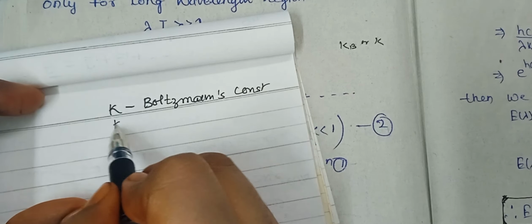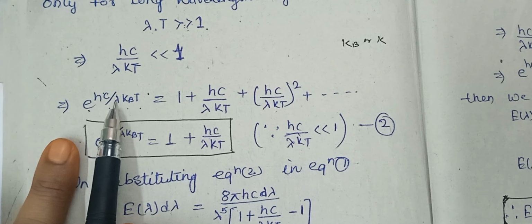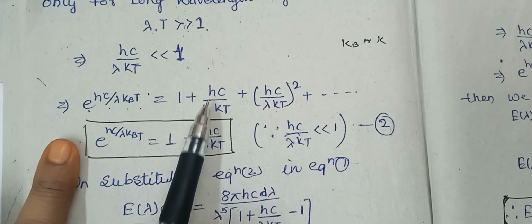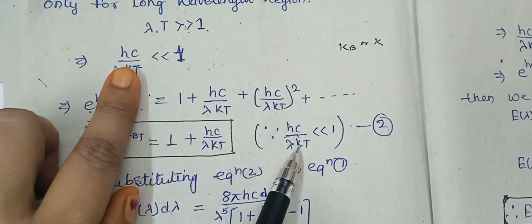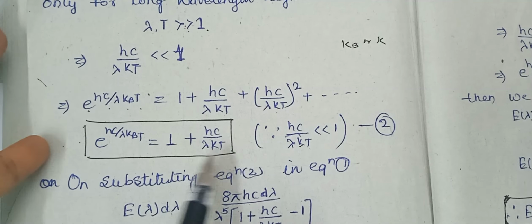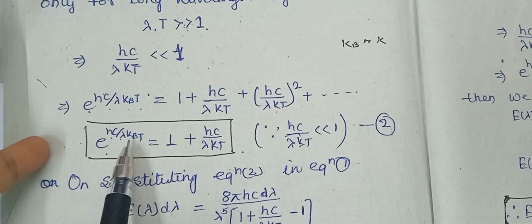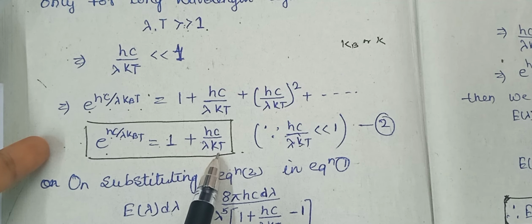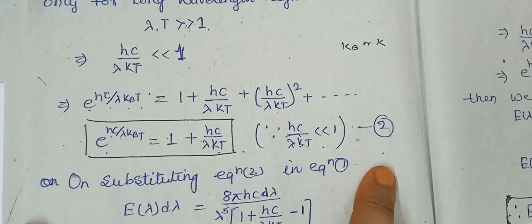Or sometimes we write kB. Both are the same. So e to the power hc upon lambda kBT can be written as 1 plus hc upon lambda kT plus further terms. These terms contain very small values, and the square becomes even smaller. To summarize, e to the power hc upon lambda kBT equals 1 plus hc upon lambda kBT. That is equation number 2.